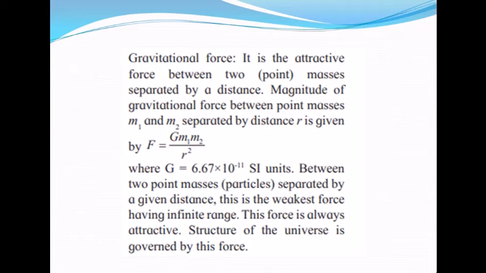As we already saw in this law of gravitation, the value of G is 6.67 into 10 raised to minus 11 SI units. Between 2 point masses its value is so small that between masses on earth we do not experience, or experience a very negligible force. It requires tremendous masses to experience this force of attraction, that is gravitational force, and it is one of the weakest forces.